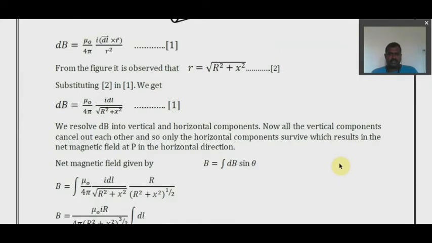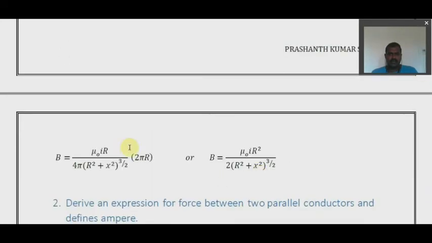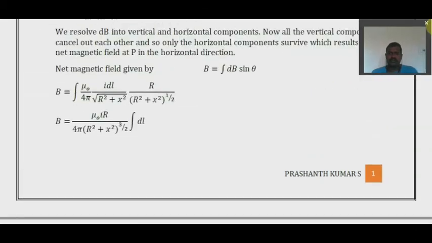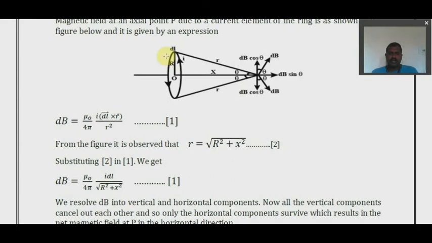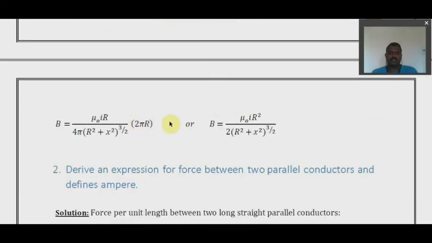Integration of dl over this complete loop gives the circumference. What is the circumference? That is 2 pi r. So B is equal to mu naught I R square divided by 2 into (R square plus X square) to the power 3 by 2.